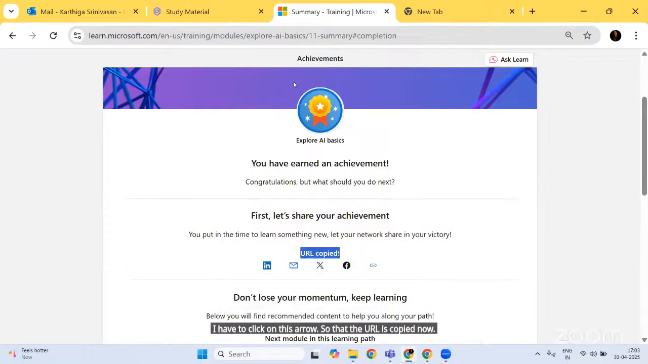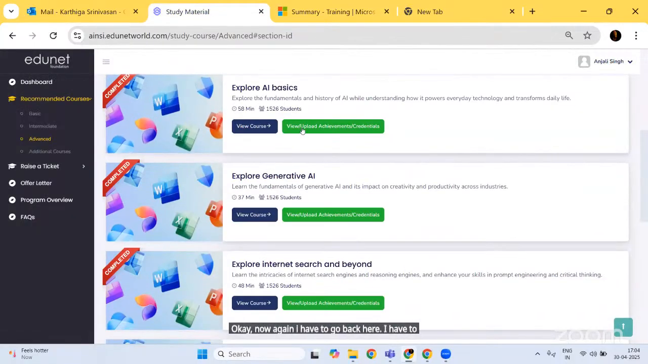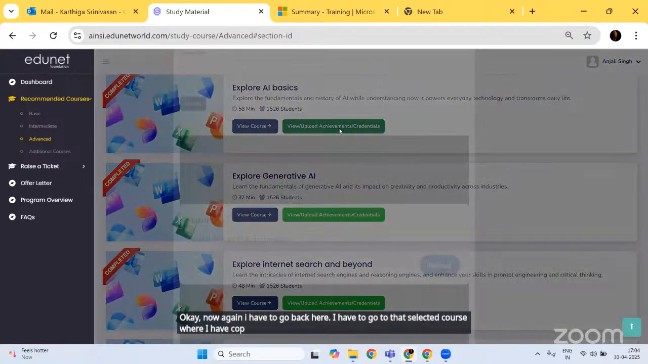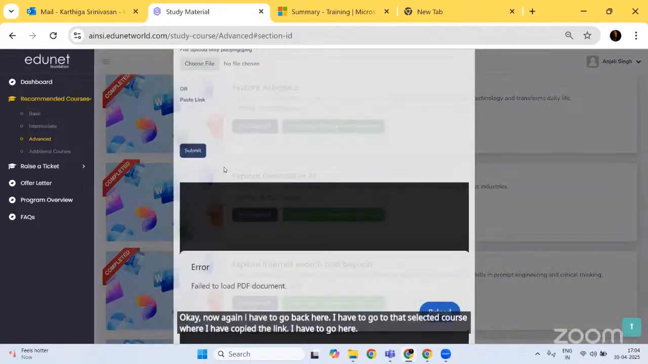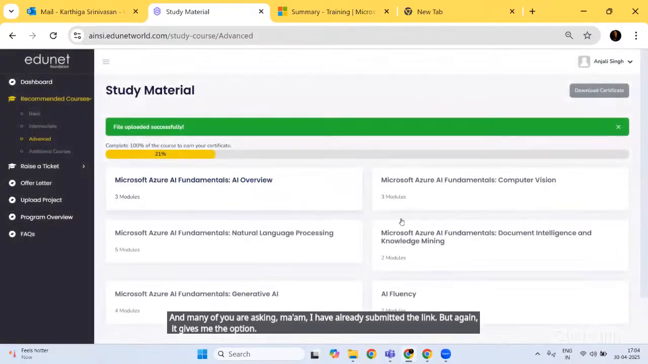Now again, I have to go back here. I have to go to that selected course where I have copied the link. I need to paste the link in this section and click on submit. Many of you are asking, ma'am, I have already submitted the link, but again it gives me the option to submit the link. No problem.